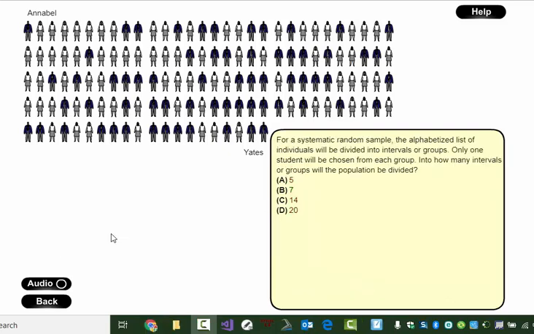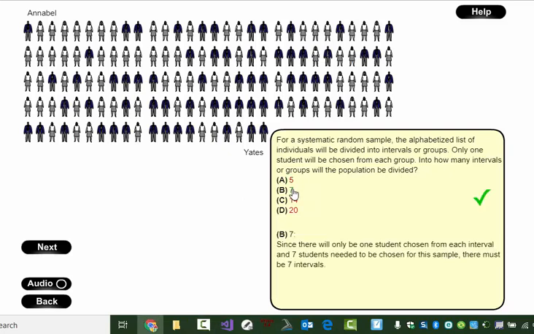Okay, so in this question, we're looking to divide that same group from the last question up. We want to get them into interval groups so that one person from each group can be chosen to get us the 7 students that we want. So without spending much time on this one, I want to be able to pick one person from group 1, one person from group 2, and end up with the same 7 students that I wanted from the last question.